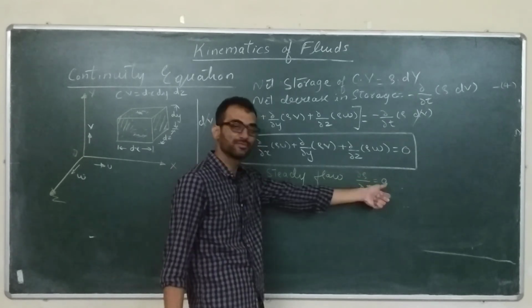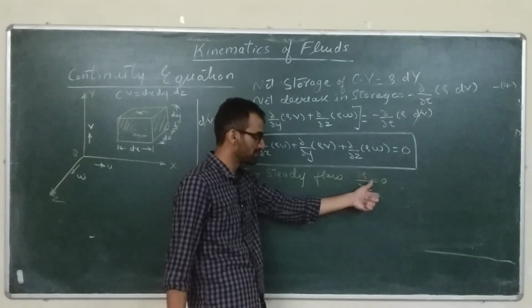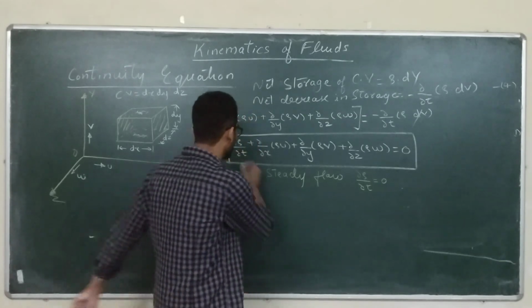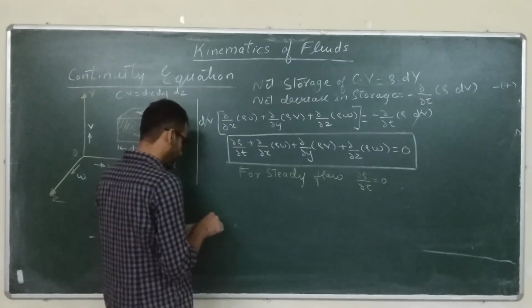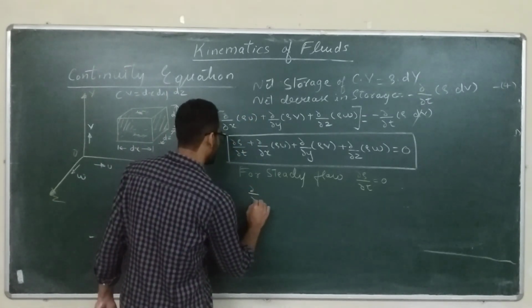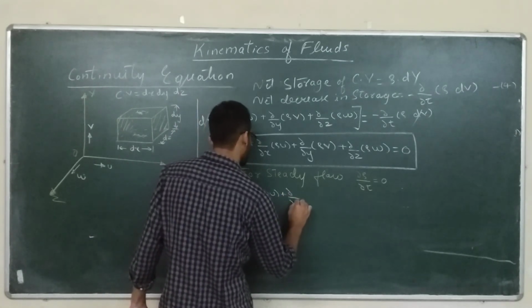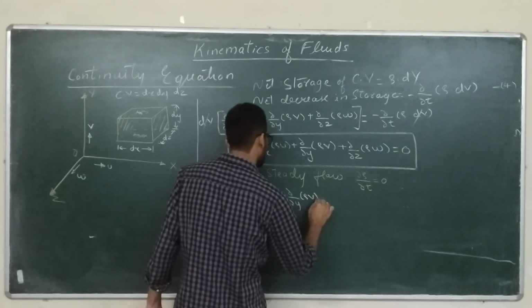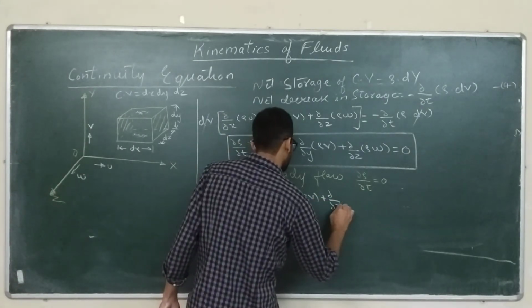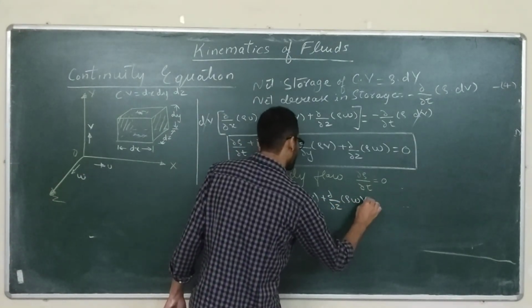There will be no rate of change of rho with respect to time. So this term will go and the equation simplifies to del x of rho u plus del y of rho v plus del z of rho w is equal to 0.